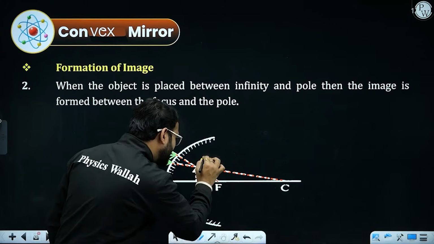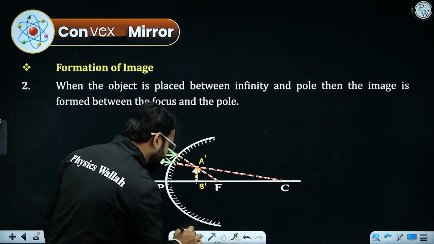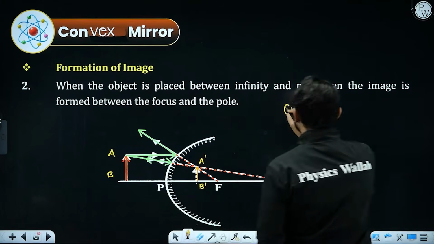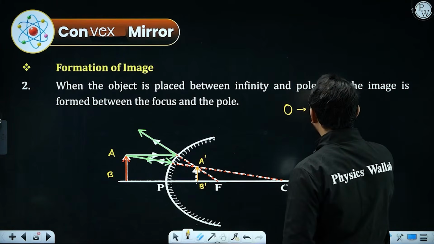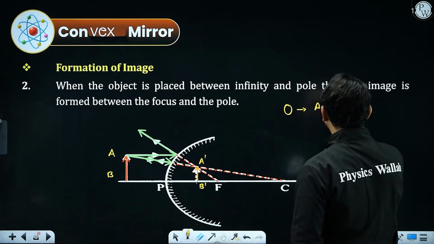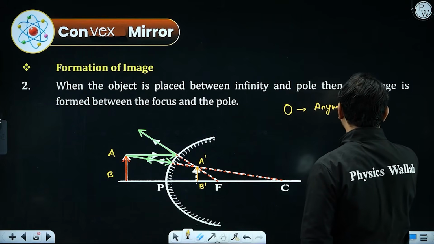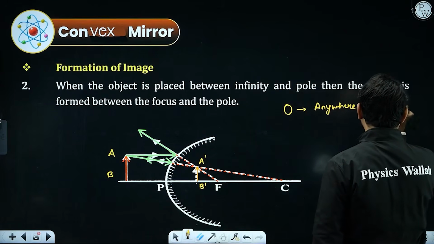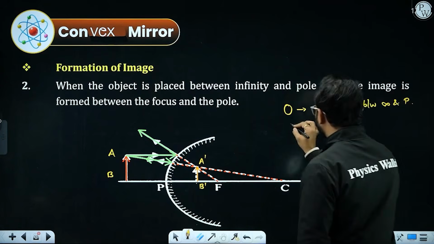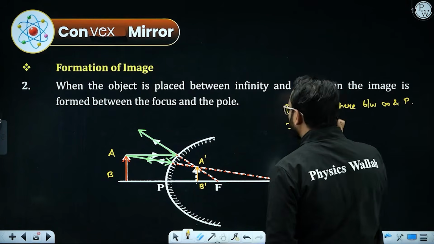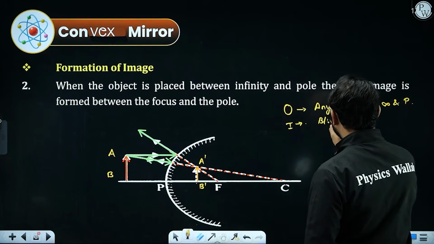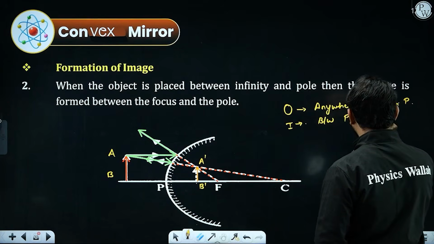Now this is the image A dash B dash, and I will conclude that the object will be anywhere between infinity and pole. Image will be between pole and focus.